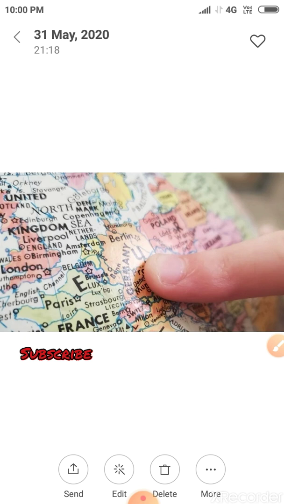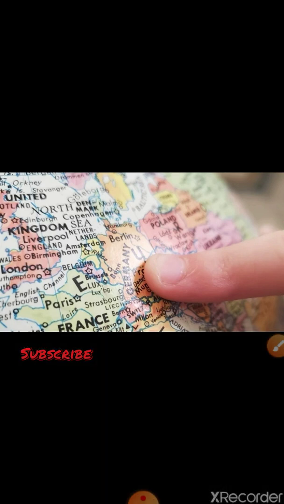82.5 degree east is treated as the standard meridian of India. The local time at this meridian is known as the Indian Standard Time. India, located east of Greenwich at 82 degree 30 minutes east, is 5 hours and 30 minutes ahead of GMT, means Greenwich Mean Time. And I also want to tell you something about who decided GMT. GMT means Greenwich Mean Time, and John Flamsteed in the 1670s decided the Greenwich Mean Time.